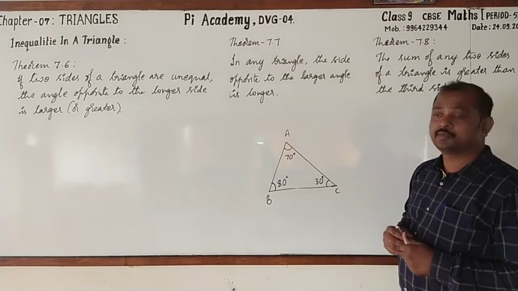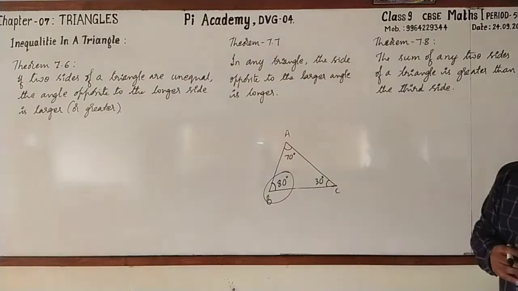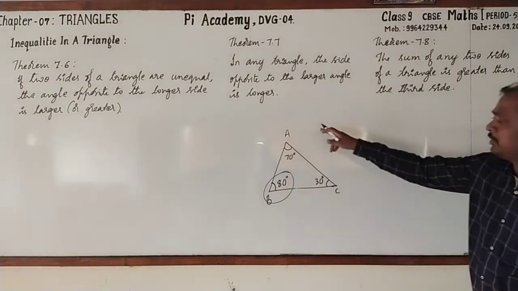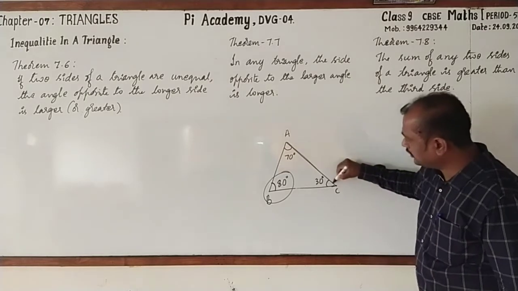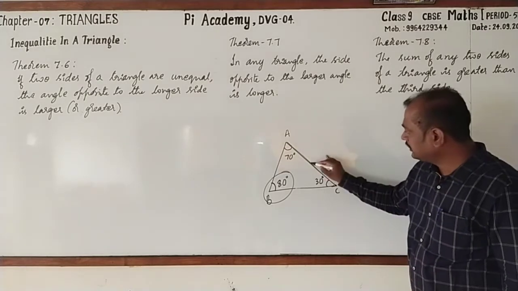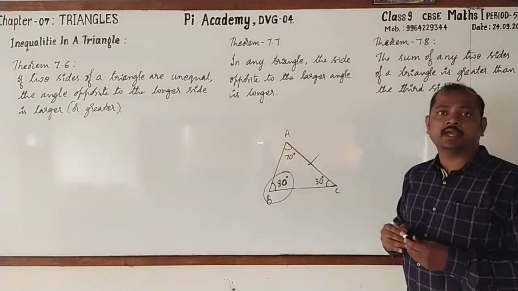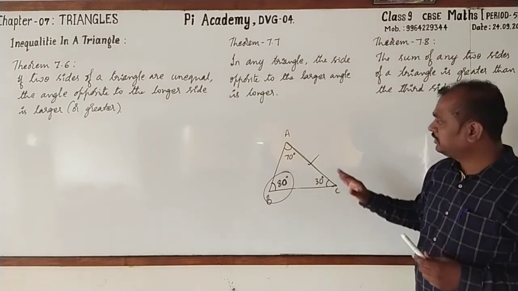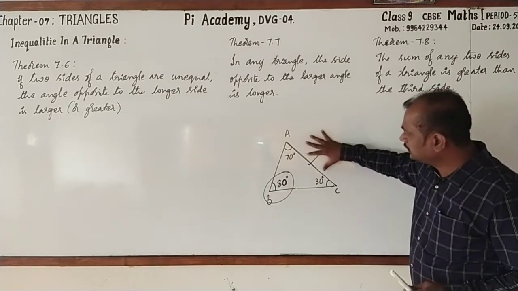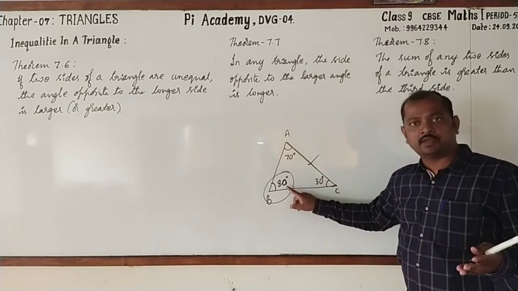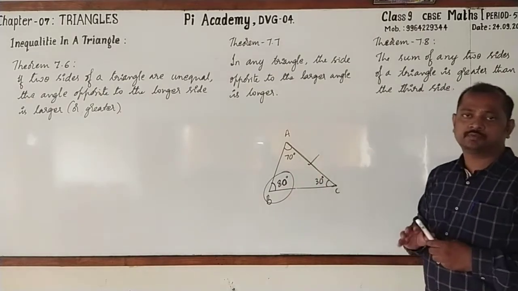Angle B is greater. And which is the longest side among AB, BC and AC? AC is the longest side. Look here, this longest side is opposite to the greater angle. Clear? So in any triangle, the side opposite to the greater angle is always the longest one.